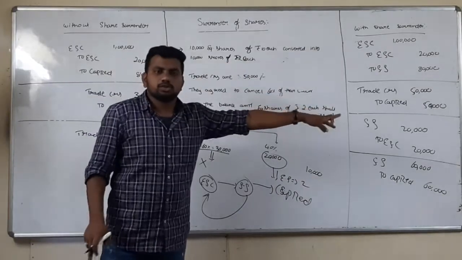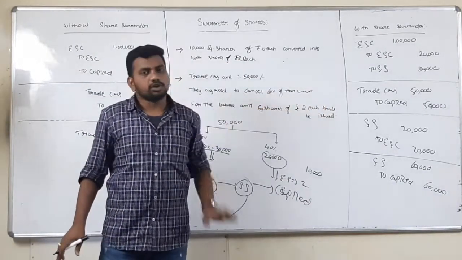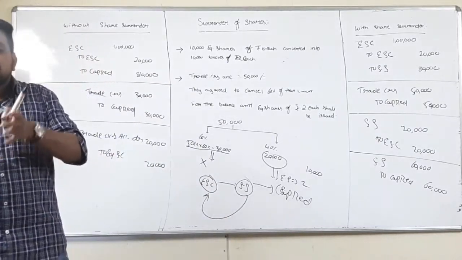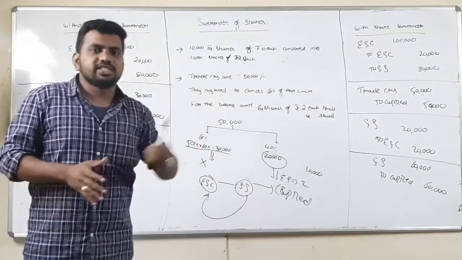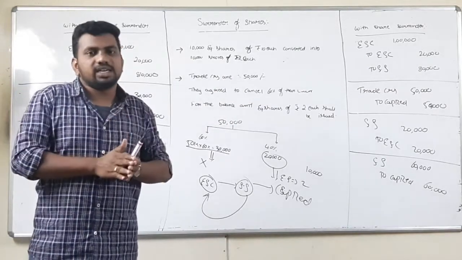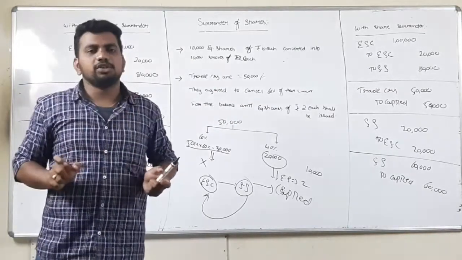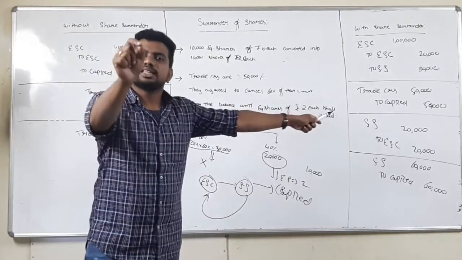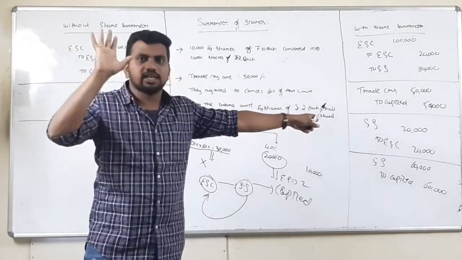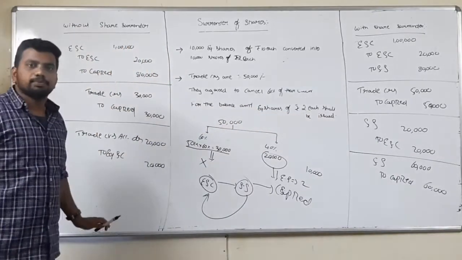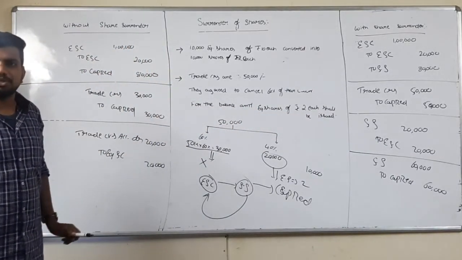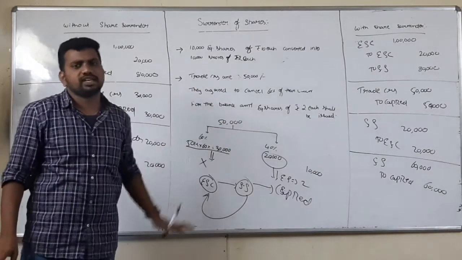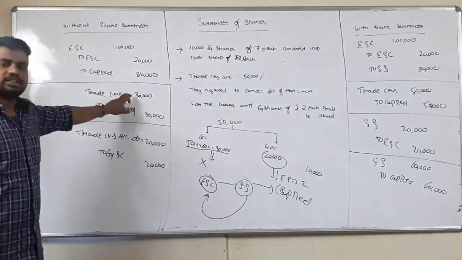We can use that method also. So in the exam, which method do we have to follow? If the question specifies that the shares which are cancelled were transferred to share surrender, or the shares were surrendered, that is, it uses share surrender words, only in that case you follow this method. When nothing has been specified about share surrender, you go with the other method only. Don't touch the share surrender concept. Only when he is specifically asking about share surrender, do the problem based on share surrender. In all other cases, go with this concept.